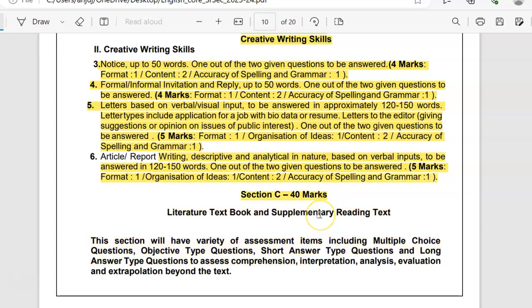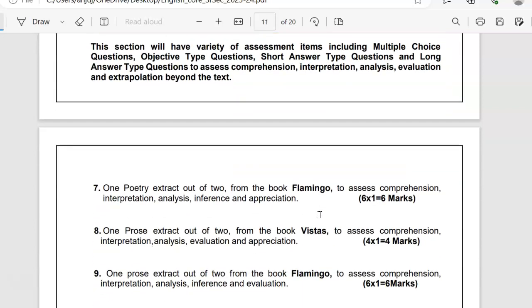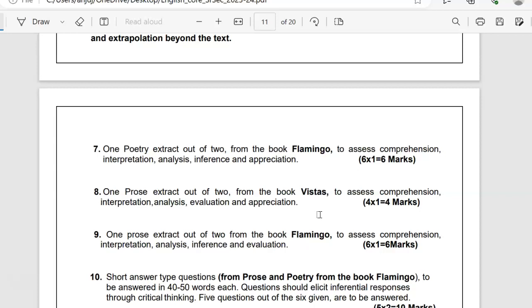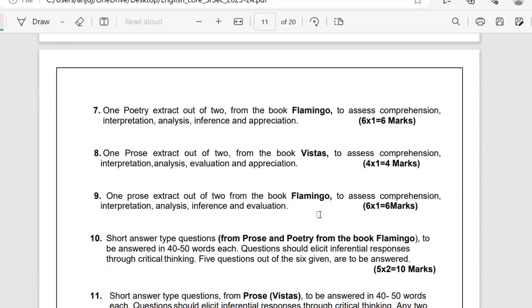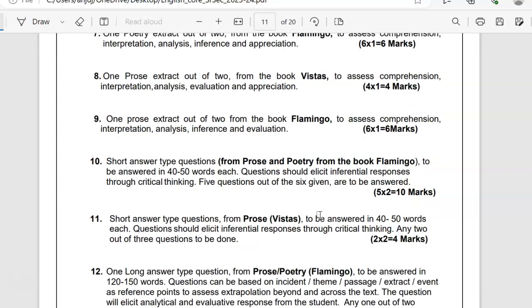Literature, textbook and supplementary reader. Then 1 poetry extract out of 2 from the book Flamingo would be asked to you to assess comprehension, interpretation, analysis, inference and appreciation. 1 prose extract out of 2 from the book Vistas to assess comprehension, interpretation, analysis, evaluation and appreciation. Then 1 prose extract out of the 2 from the book Flamingo to assess comprehension, interpretation, analysis, inference and evaluation.